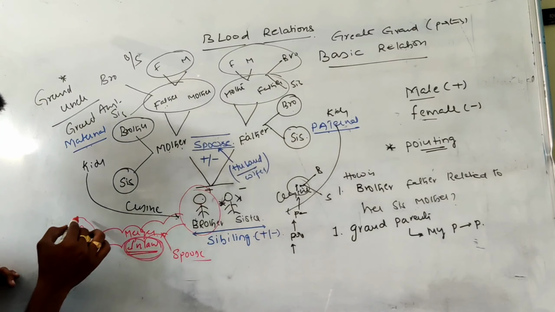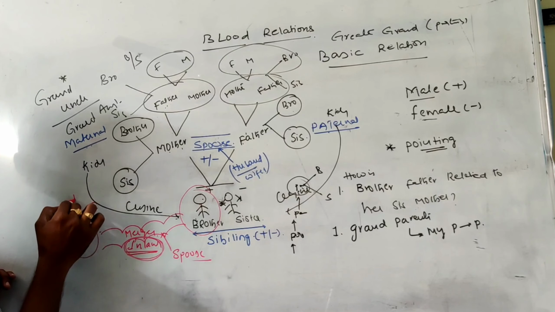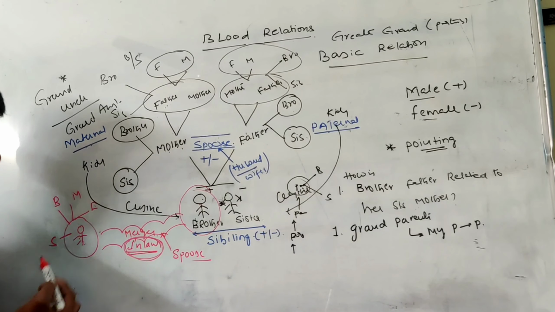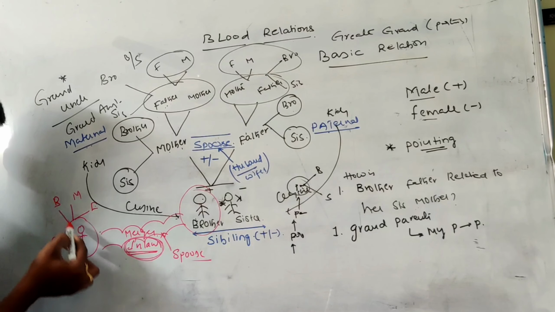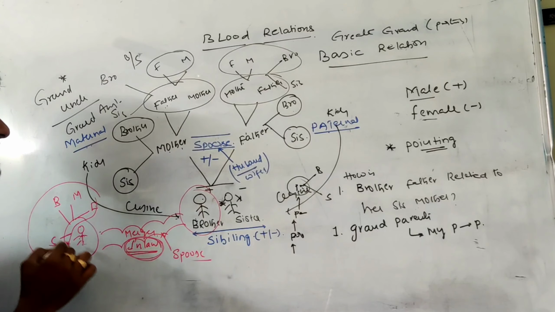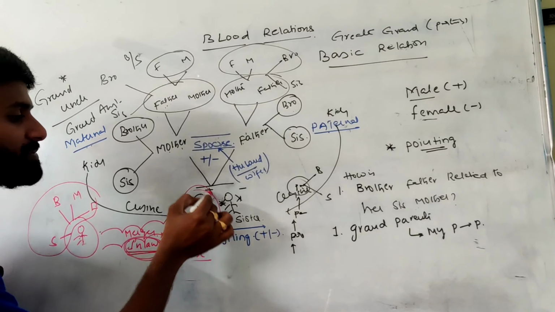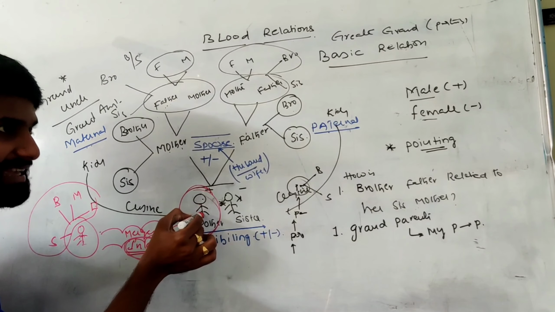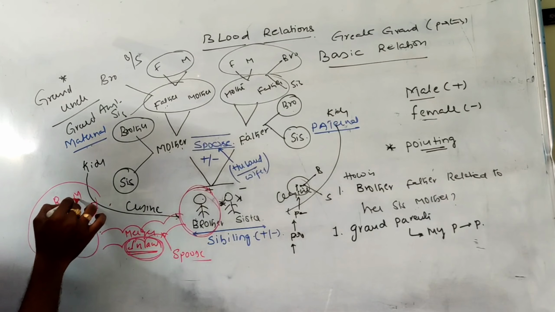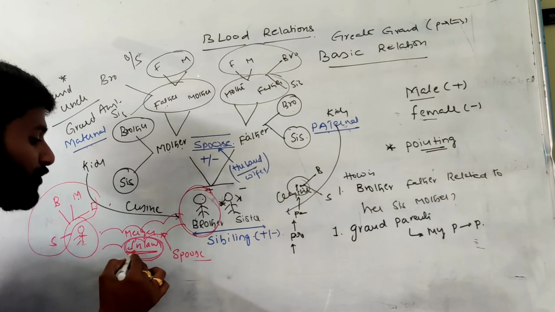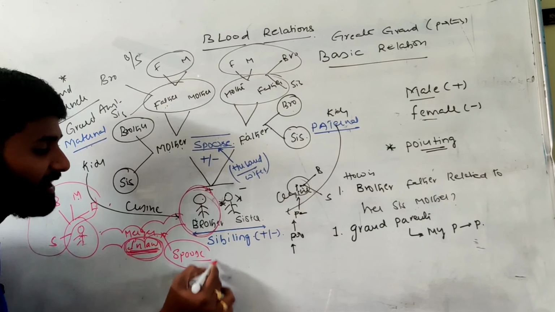For example, this lady has a father, mother, brother and sister. Father to herself, mother to herself, brother to herself, sister to herself. And these four relations are related to her spouse. Her spouse is this person. So her father, related to her husband, is father-in-law. This person's mother is mother-in-law, then brother-in-law, then sister-in-law. If you get an in-law relation, it means we require a spouse.